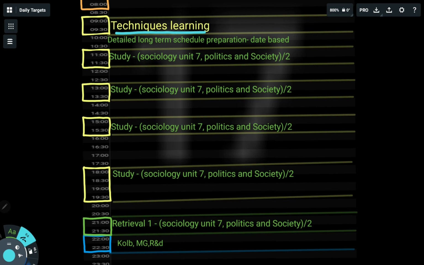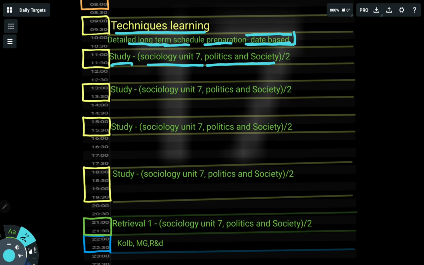From 10 to 11 contains a 15 to 20-minute break, plus detailed long-term schedule preparation, date based. Earlier also I made a long-term schedule, but that was based on the syllabus. This time I think that didn't work so well for me, so I have switched again to a date-based schedule.